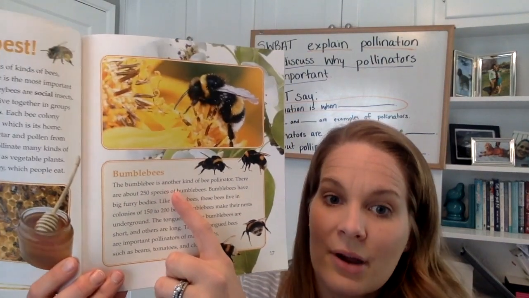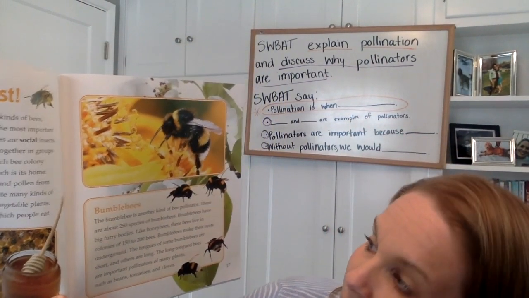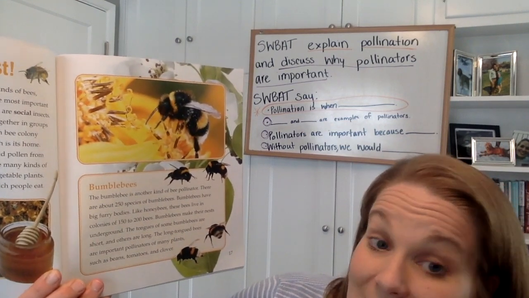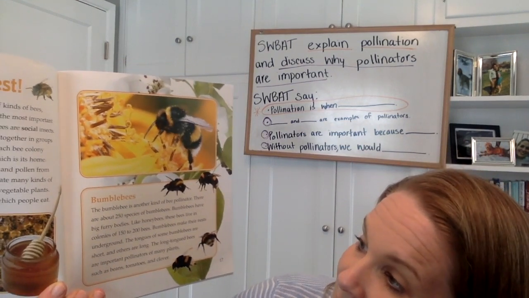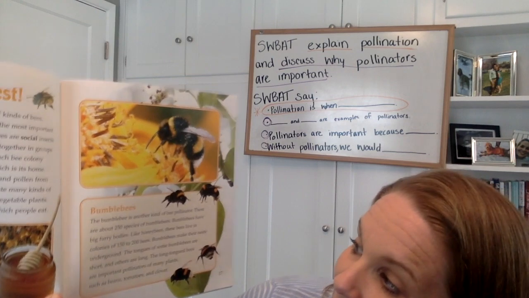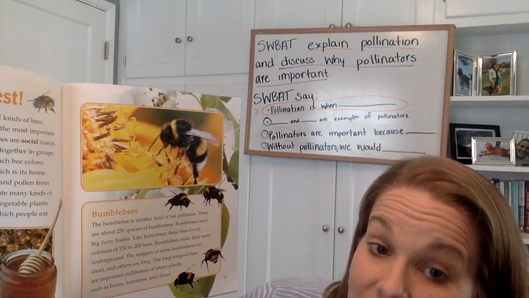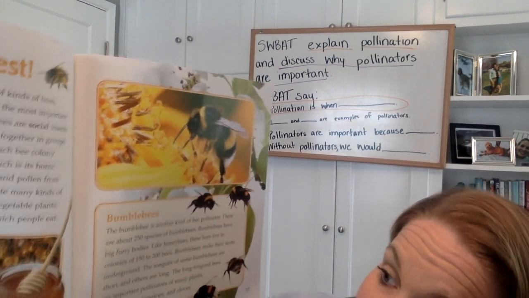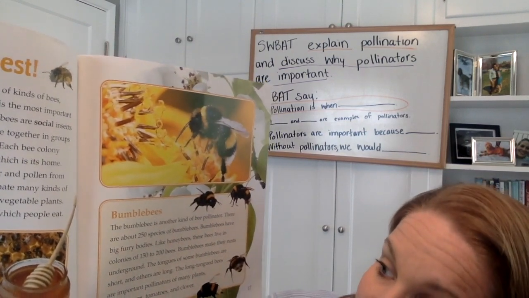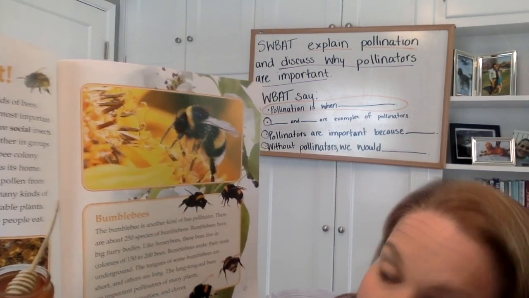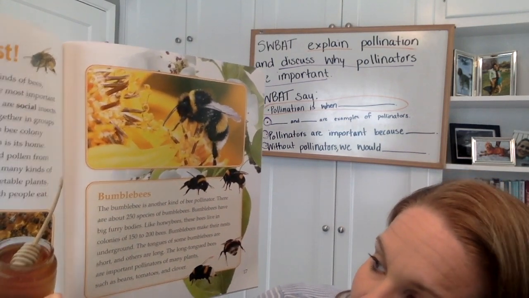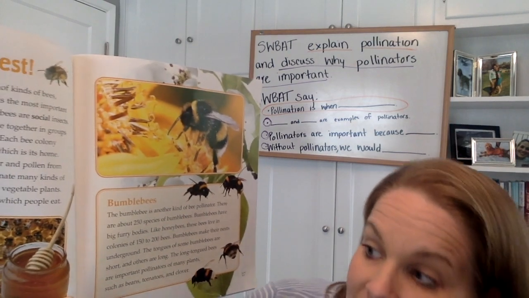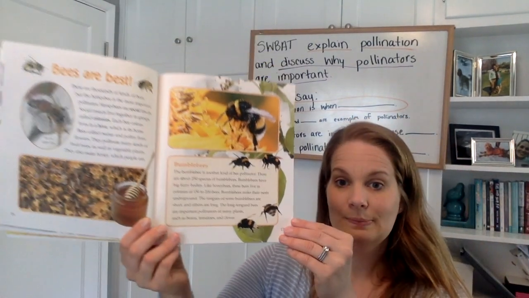Bumblebees are another kind of bee pollinator. There are about 250 species of bumblebees on Earth. Bumblebees have big furry bodies. Like honeybees, bumblebees live in colonies of 150 to 200 bees. They make their nests underground. The tongues of some bumblebees are short and others are long. The long-tongued bees are important pollinators of many plants, such as beans, tomatoes, and clover.